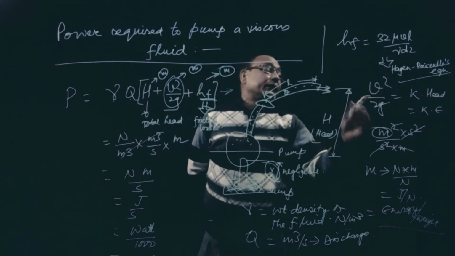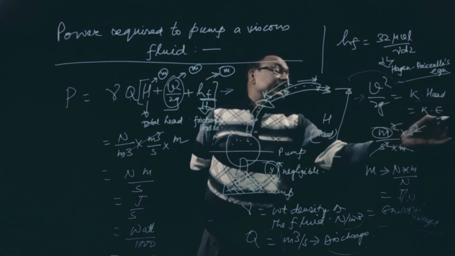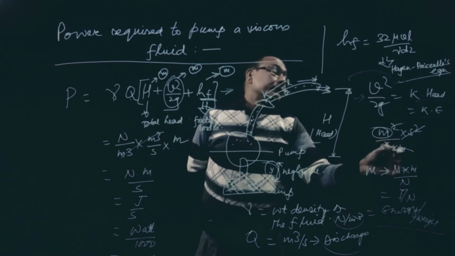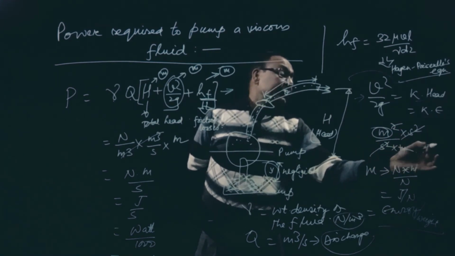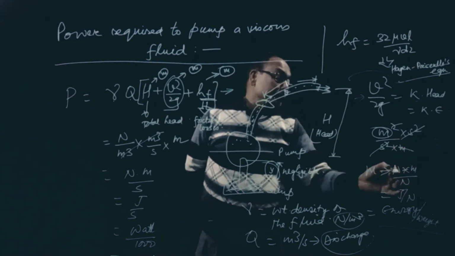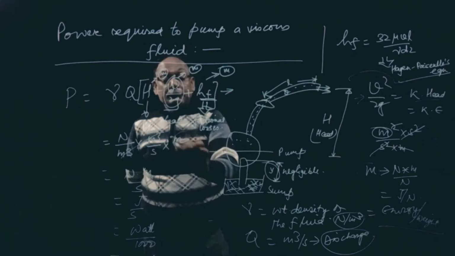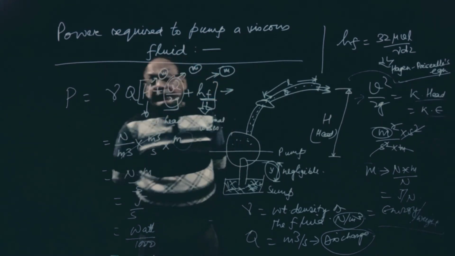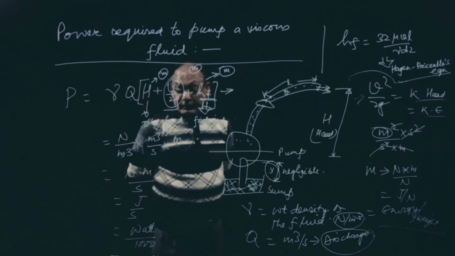V square by 2g is kinetic head or kinetic energy. Velocity is meter per second, g is meter per second square, which will get cancelled, so it is meter only. So we substitute the value of H as meter. Meter cube will get cancelled. So Newton meter per second, joule per second, watt, divided by 1000 kilowatt.